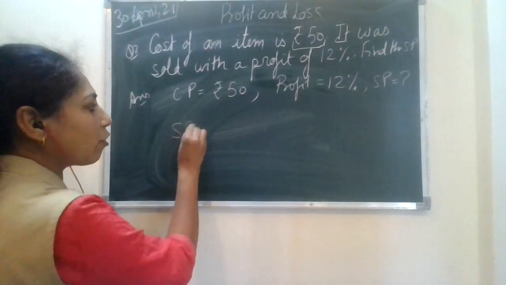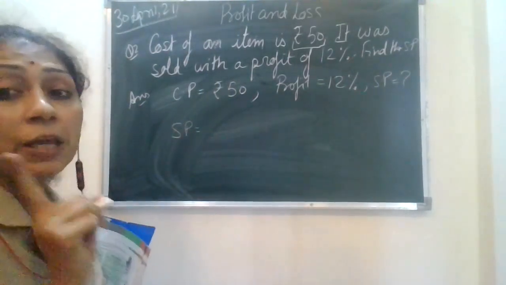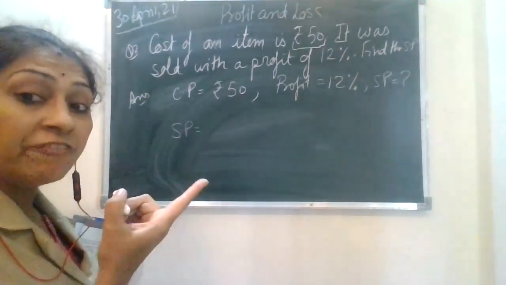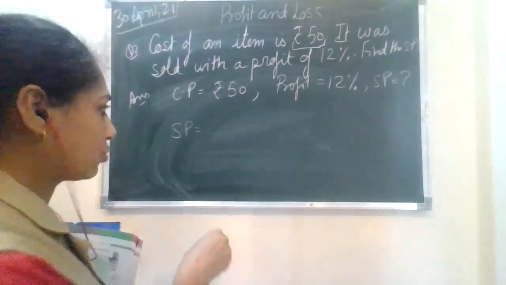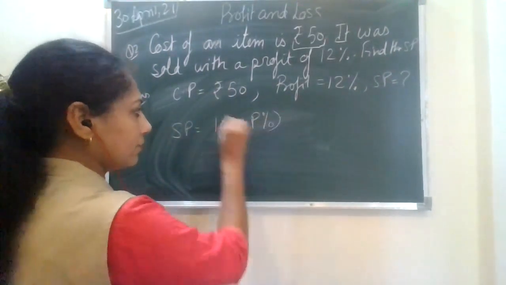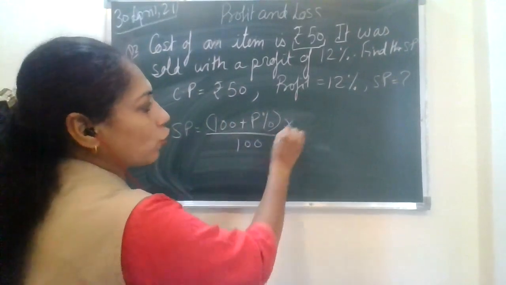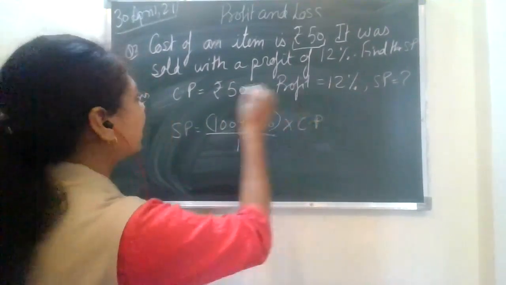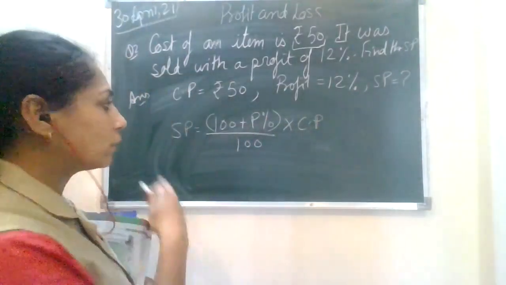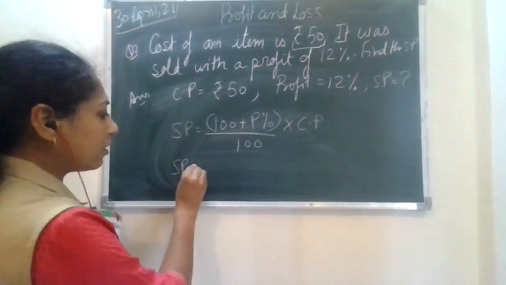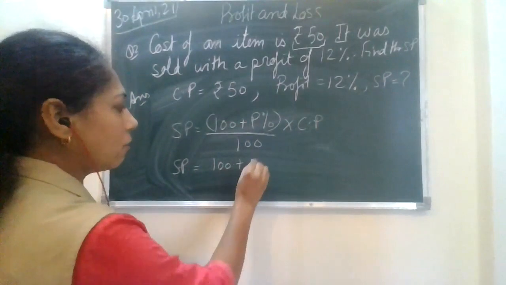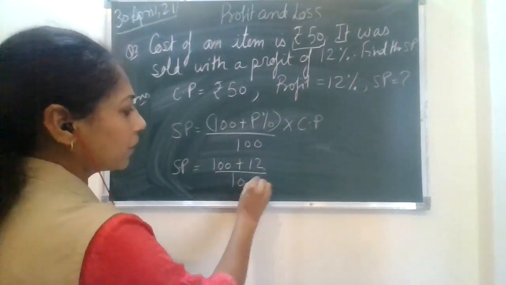Of course, in this case, the profit is incurred. So you know that the selling price is going to be the greater amount, greater than the CP. And greater will come only when it forms the improper fraction. So can I do it like this: 100 plus P% upon 100 into cost price. I have used all the elements, CP, profit percent. I made the improper fraction also, and I know that I'm going to get the good answer out of it. Fine, the way it has to come because the profit is incurred. So 100 plus 12 upon 100 into CP.